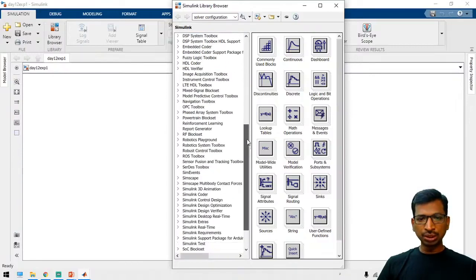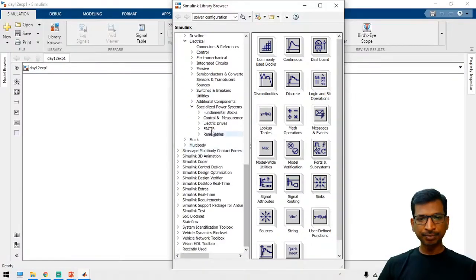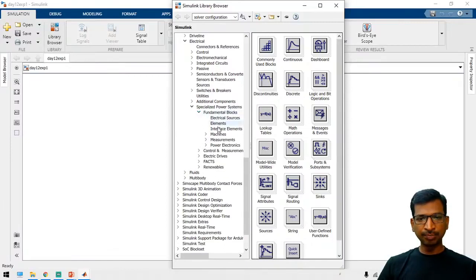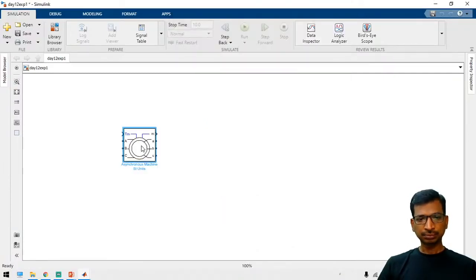Open the library browser and go to Simscape, Electrical, then Specialized Power Systems, and go to Fundamental Blocks. Go to Machines. Here, take the Asynchronous Machine SI Units block. Just keep it in your workspace.